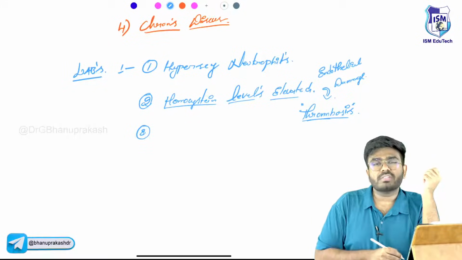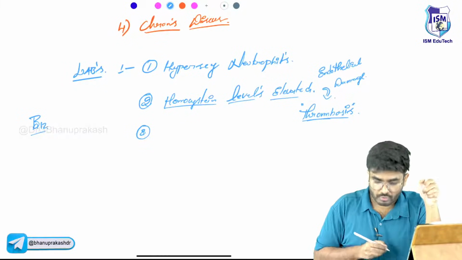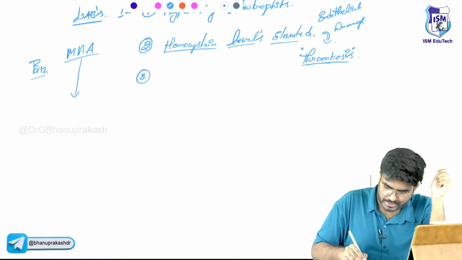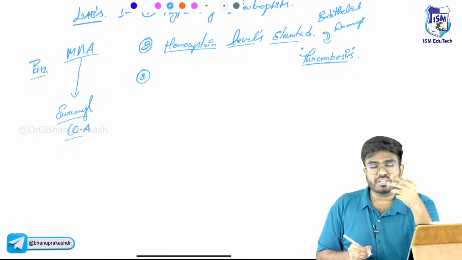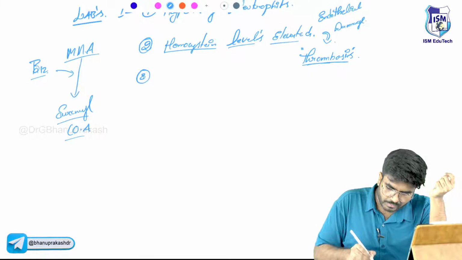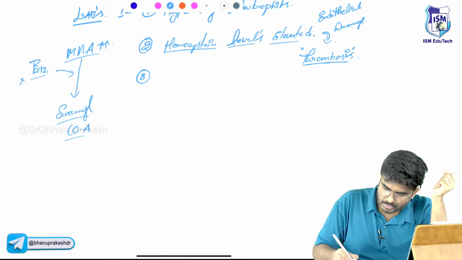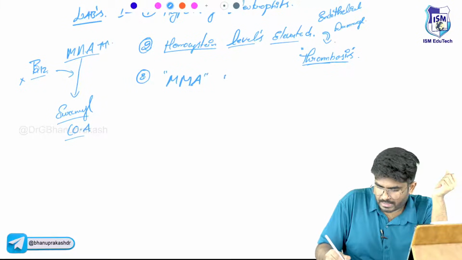And the point which I want you to know is that vitamin B12 is very important for the conversion of methylmalonic acid. The methylmalonic acid needs to be converted into succinyl coenzyme A. For this conversion, you require vitamin B12. If vitamin B12 is not there, the methylmalonic acid levels will increase.